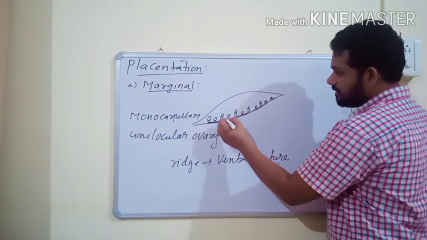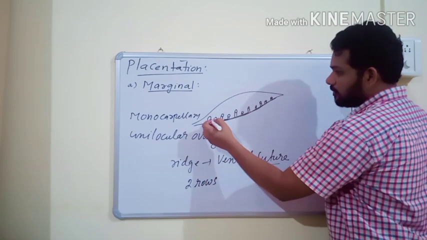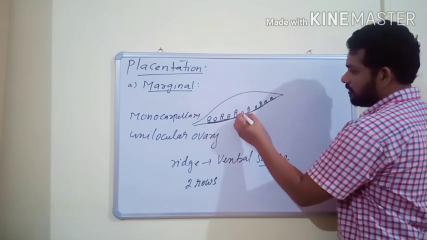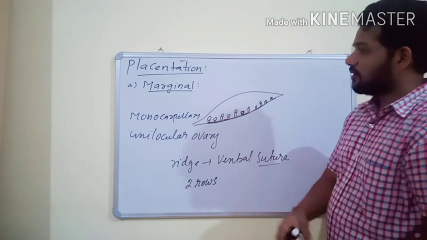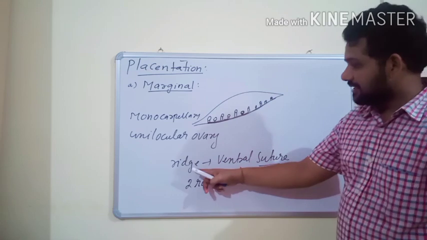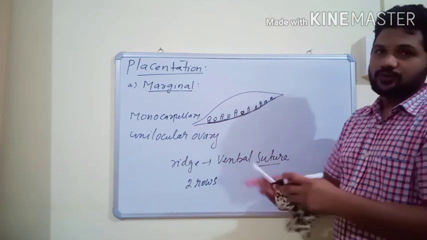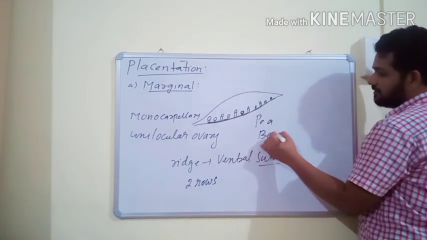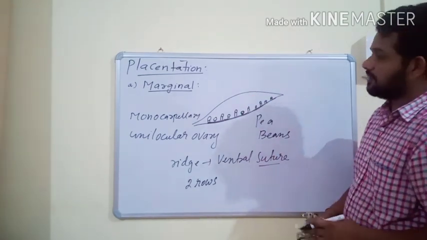And the ovules on the placenta form two rows, one row long and one row short, arranged alternately. This type of placentation is usually found in pea, beans and other legumes. This is the first kind of placentation.